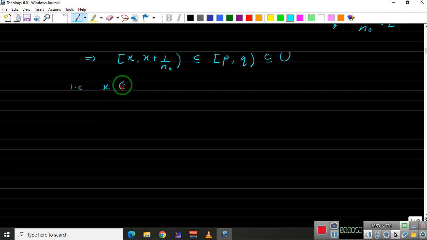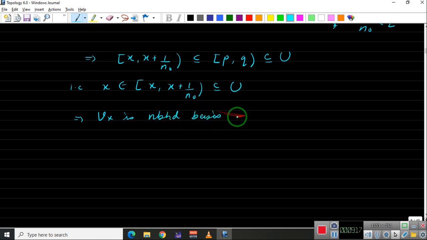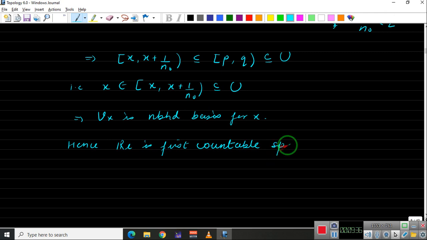Let me just write one more statement. This implies X belongs to the neighborhood basis element, that is X to X plus 1 upon n naught, and is contained inside U, and this implies Vx is a neighborhood basis for X. Hence, since X was taken as an arbitrary element, RL is a first countable space.